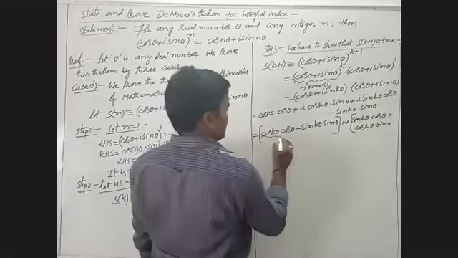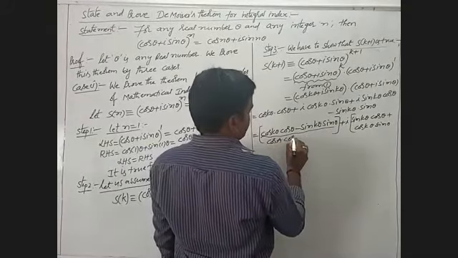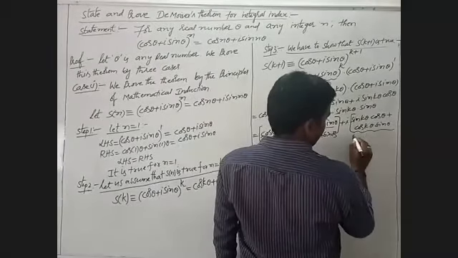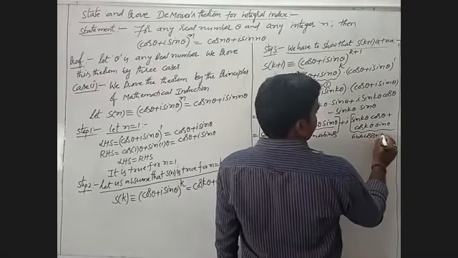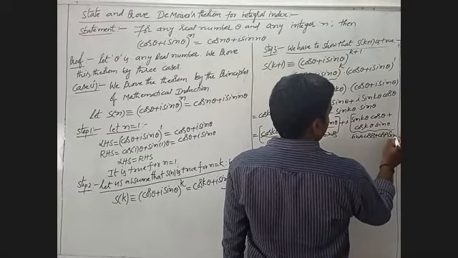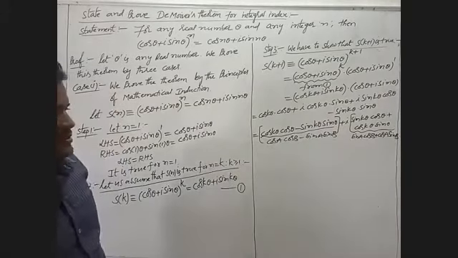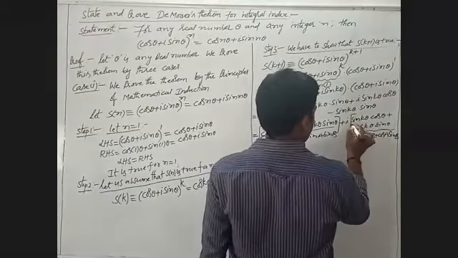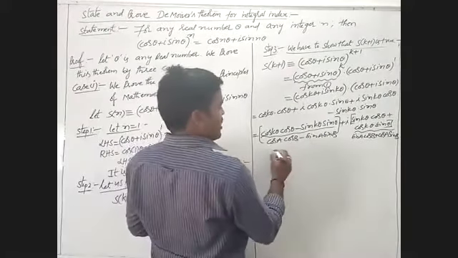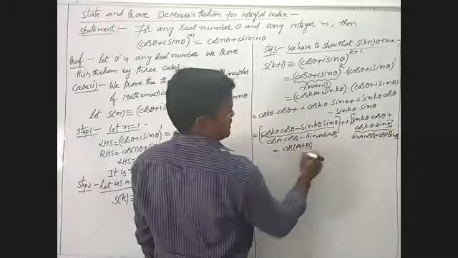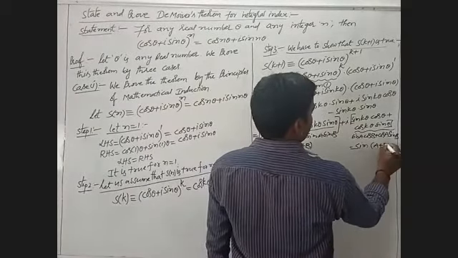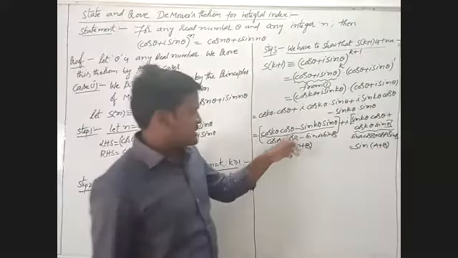We observe that the real part is of the form cos A cos B minus sin A sin B, and the imaginary part is of the form sin A cos B plus cos A sin B. Cos A cos B minus sin A sin B is cos of A plus B. Here also sin A cos B plus cos A sin B is sin of A plus B. Here A is k theta and B is theta.